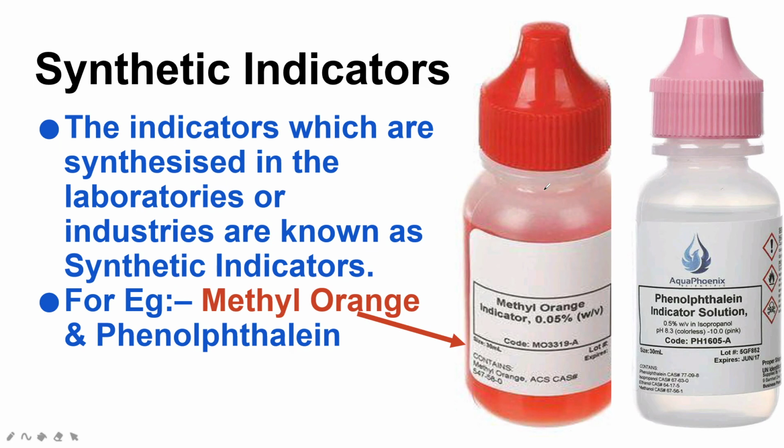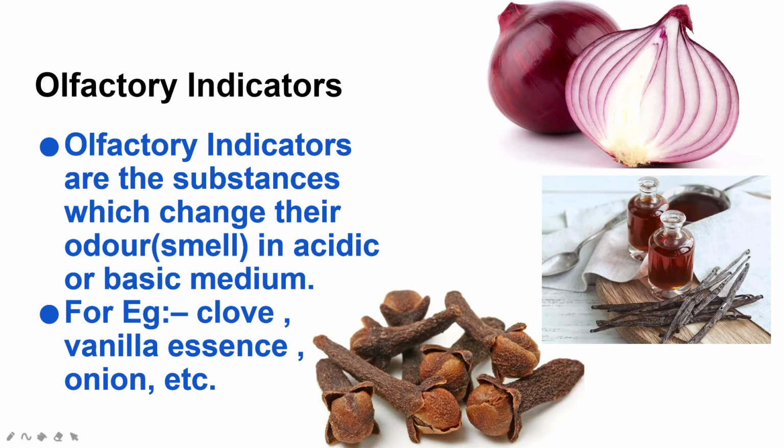Next are synthetic indicators. The indicators which are synthesized in laboratories or industries are known as synthetic indicators. For example, methyl orange and phenolphthalein. This is the color of methyl orange and this is phenolphthalein. Next are olfactory indicators. Olfactory means smell, so with the help of smell only we can identify. Olfactory indicators are substances which change their odor in acidic or basic medium, for example cloves, vanilla essence and onion.